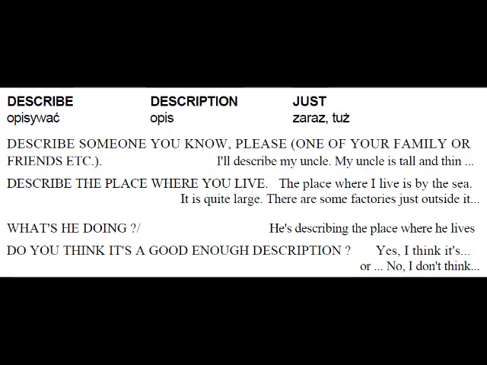What's she doing? She's describing the place where she lives. Do you think it's a good enough description? Yes, I think it's a good enough description. Or, no, I don't think it's a good enough description.